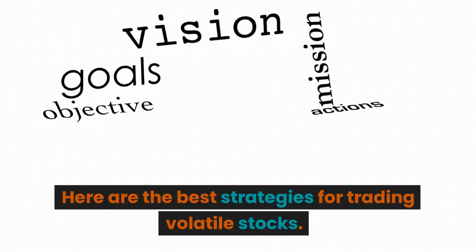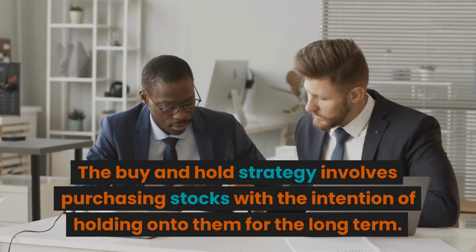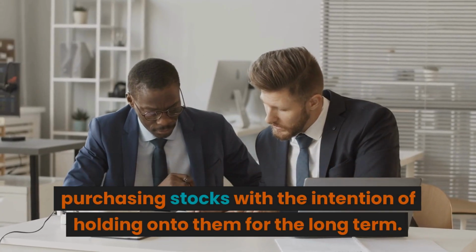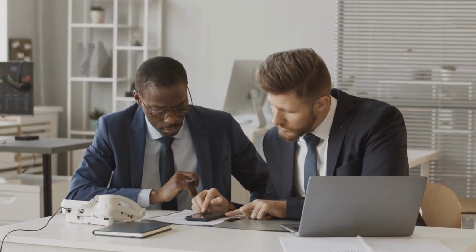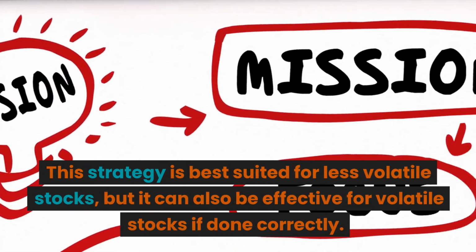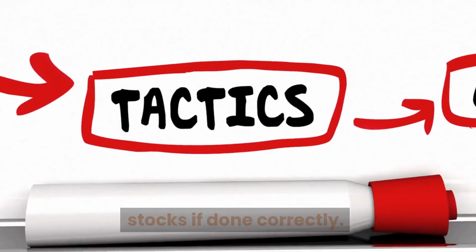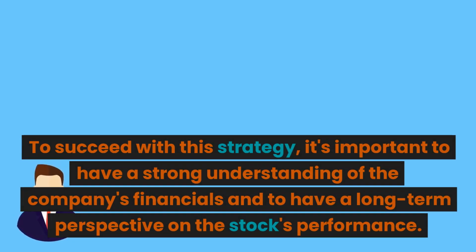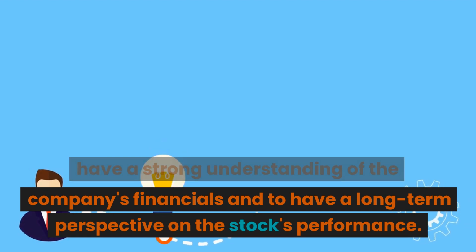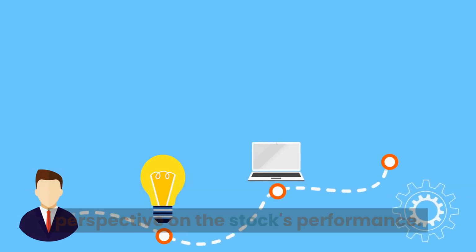Here are the best strategies for trading volatile stocks. 1. Buy and hold strategy. The buy and hold strategy involves purchasing stocks with the intention of holding onto them for the long term. This strategy is best suited for less volatile stocks, but it can also be effective for volatile stocks if done correctly. To succeed with this strategy, it's important to have a strong understanding of the company's financials and to have a long-term perspective on the stock's performance.